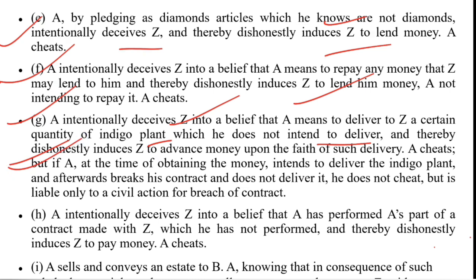The first half of the example is very clear that it is cheating, that he intentionally deceives Z that he wishes to deliver some quantity of indigo which he actually doesn't intend to deliver. But the second part of the illustration says that if A, at the time of obtaining the money, intends to deliver the indigo plant and afterwards breaks his contract and does not deliver it, he does not cheat.